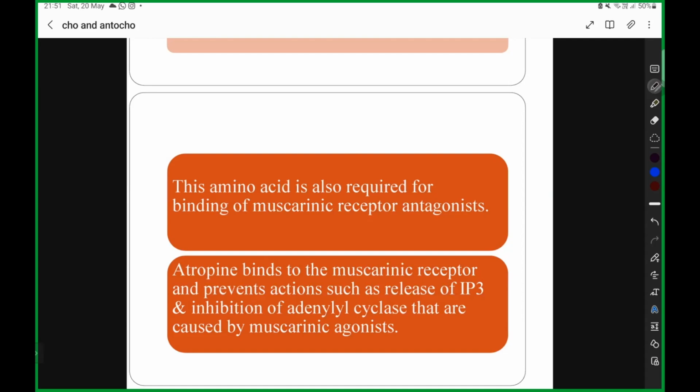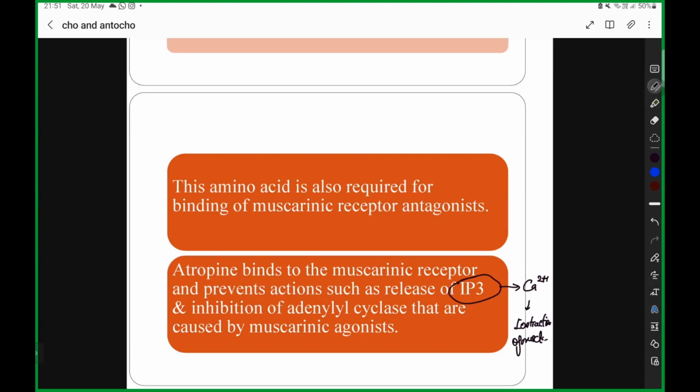What will stimulation do? It is going to lead to an increase in calcium level, and this calcium is going to cause contraction of muscles, of smooth muscles.